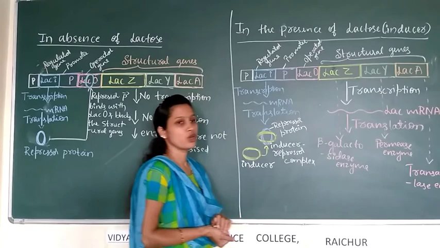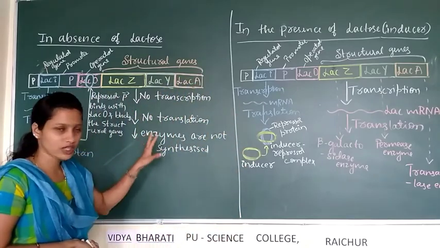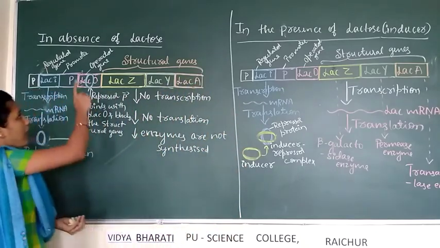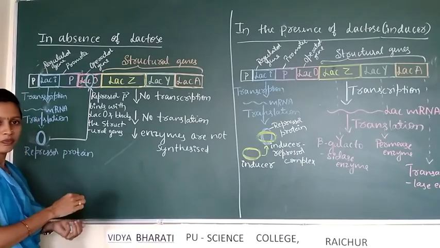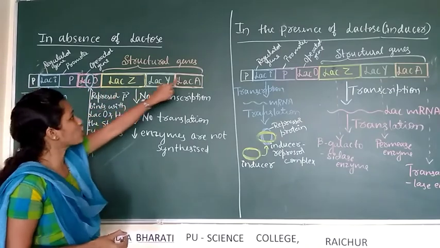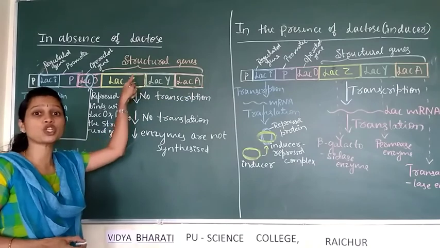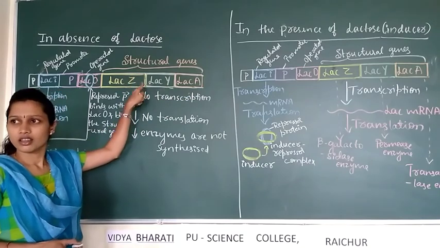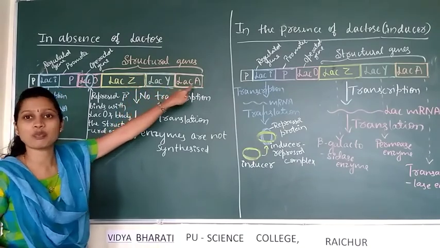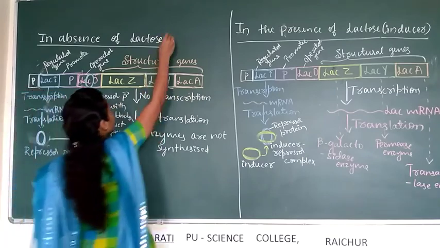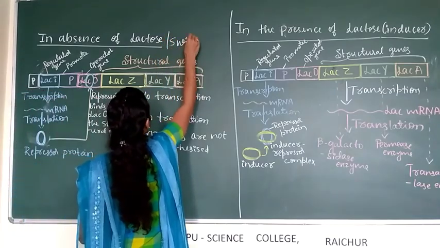This is about the LAC operon concept. In the absence of lactose, these structural genes are said to be switched off because they are unable to express themselves, so it is also called the switch off mechanism.